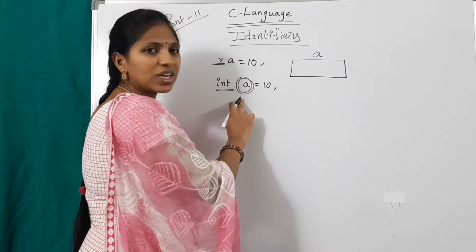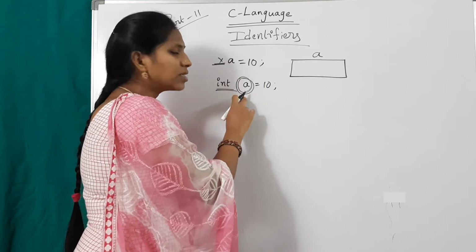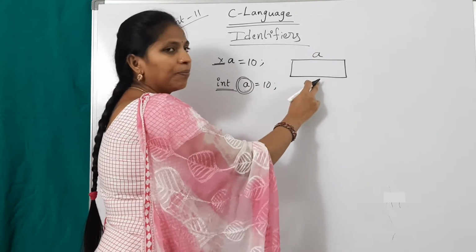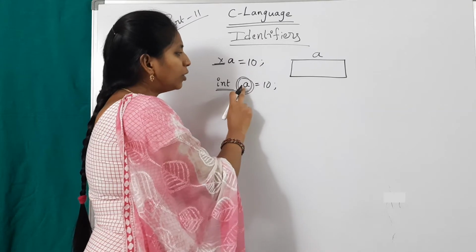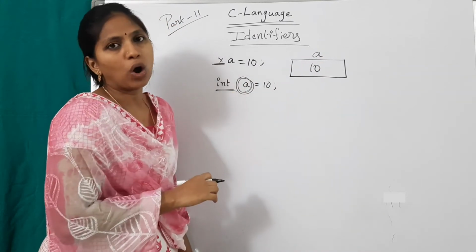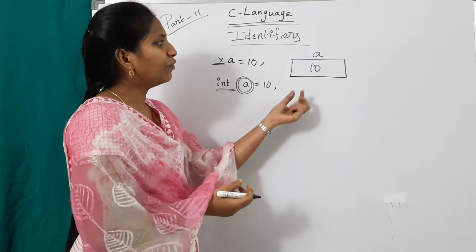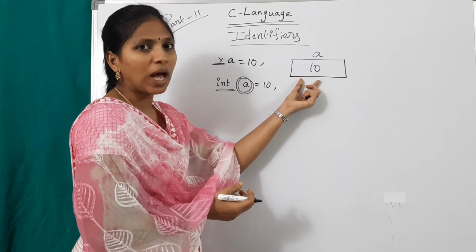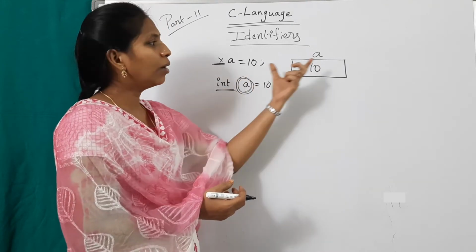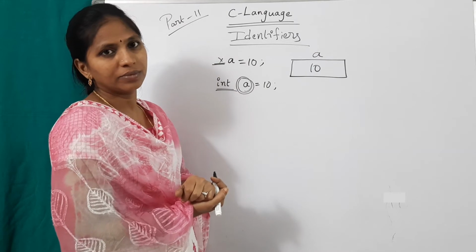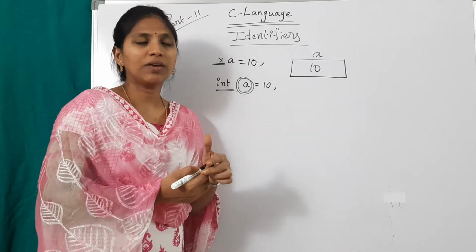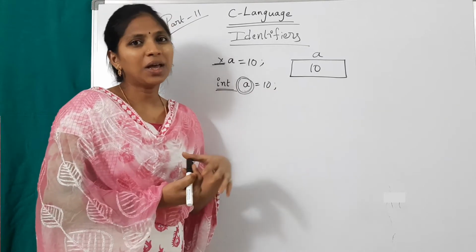A named memory location is nothing but a variable. This is a user given name to this particular memory location A. After assigning this 10 to this A, that 10 will be placed in this particular memory block. After that, if I want to use this 10 value, I simply use the name of that particular block, A. Okay, that is the use of giving names to variables, giving names to memory blocks.